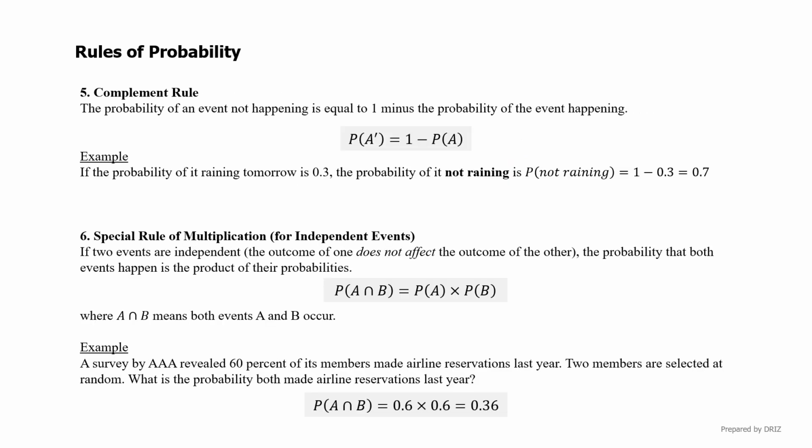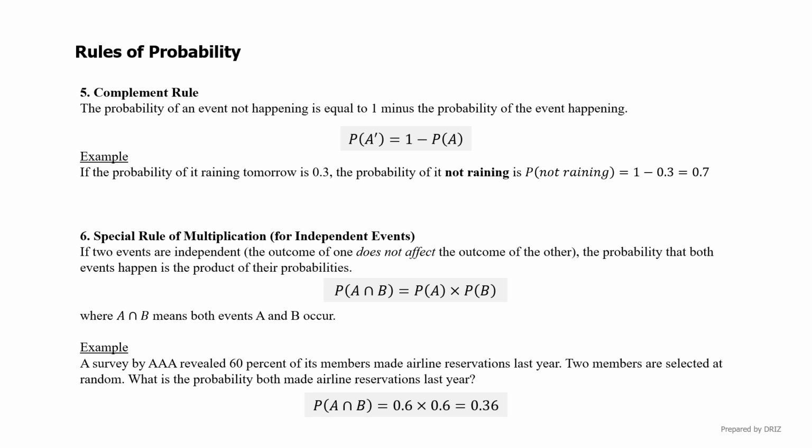Now let's take a look at the complement rule. The complement rule in probability is figuring out the likelihood of something not happening when you know the chance of it happening. Here's a simple way to think about it. If there's a 30% chance of rain during a visit to Tioman, the chance of it not raining is 1 minus 0.3, which gives us 0.7 or 70%.